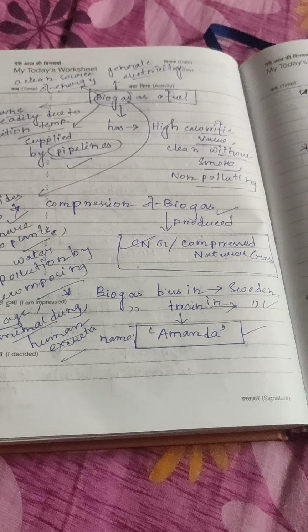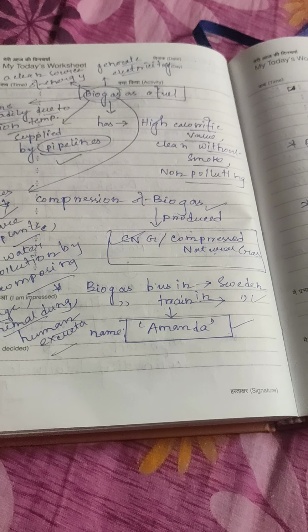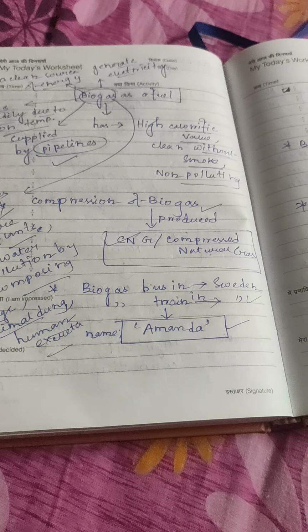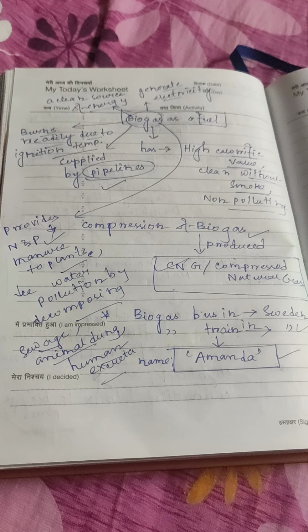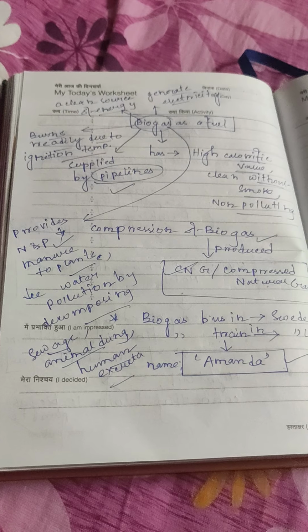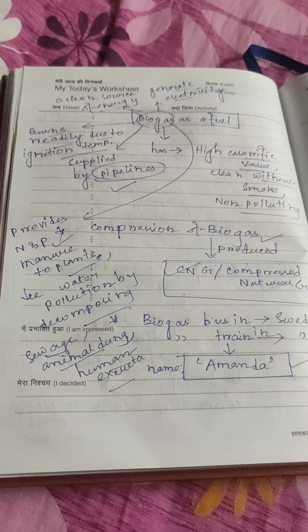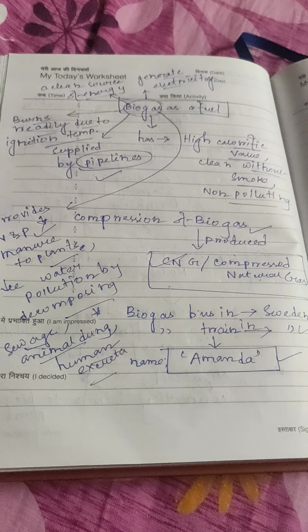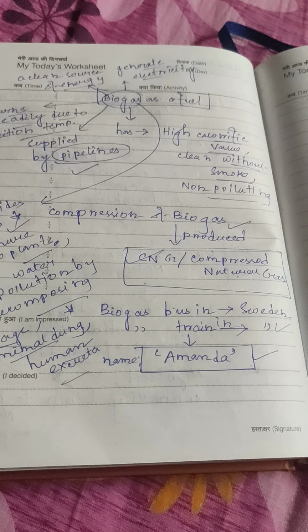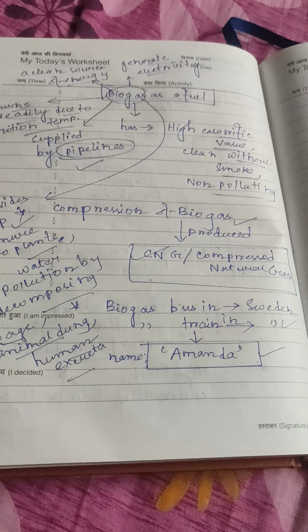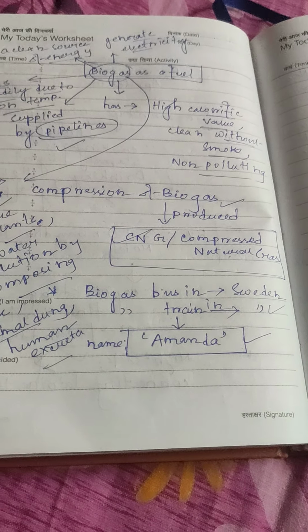So biogas as a fuel has high calorific value. It is a clean fuel without smoke, non-polluting. A clean source of energy, it generates electricity and burns readily due to high ignition temperature. Biogas is supplied by pipelines, provides nitrogen and phosphorus nutrient manures to plants, and reduces water pollution by decomposing sewage, animal dung and human excreta. By compression of biogas we can produce CNG or compressed natural gas. A biogas bus is used in Sweden. A biogas train called Amanda is also used in Sweden.